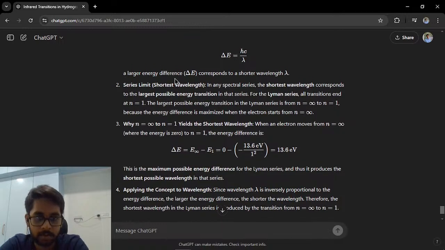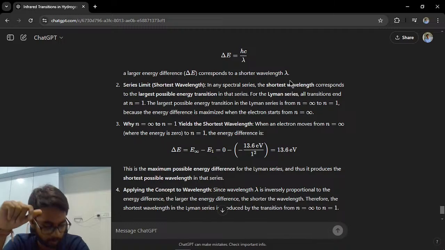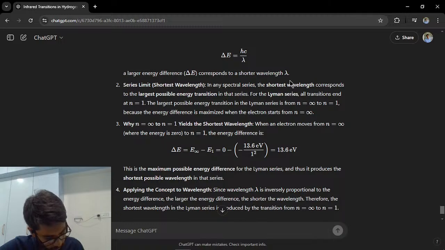Series limit, shortest wavelength. In any spectral series, the shortest wavelength corresponds to the largest possible energy transition in that series. Okay, yeah, makes sense. If the lambda is very small, shortest wavelength, then the energy gap will be very high. Okay, and what have they asked here? They have asked to find the shortest wavelength. Okay, so if you want me to find the shortest wavelength, then you're basically asking me to find the largest energy difference. Yeah, that I think makes a little more sense.